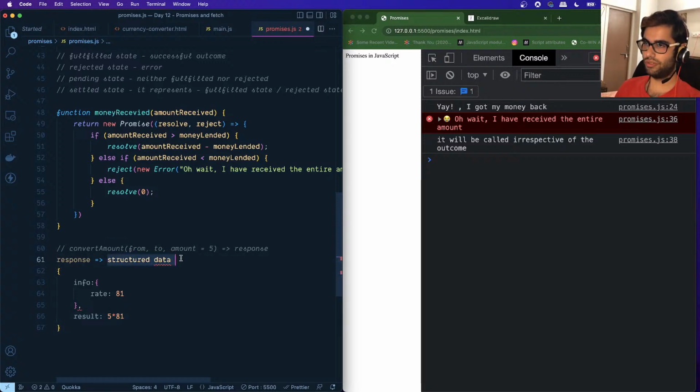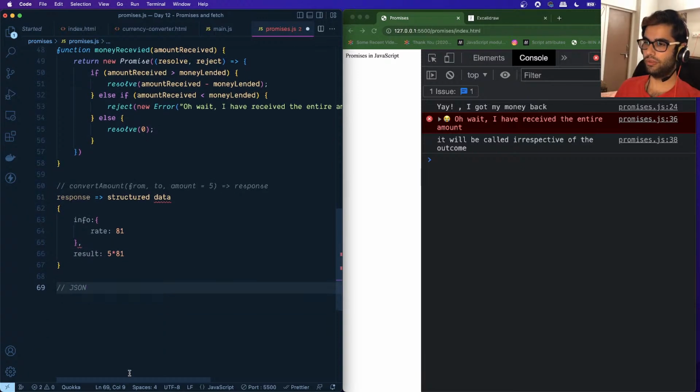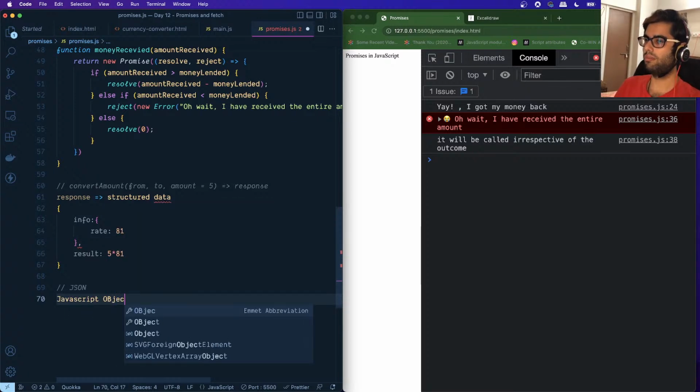Now this structured data needs to be in a format which is understood by us as well as the machine. We have a special format available to us known as JSON. JSON is nothing but JavaScript Object Notation.